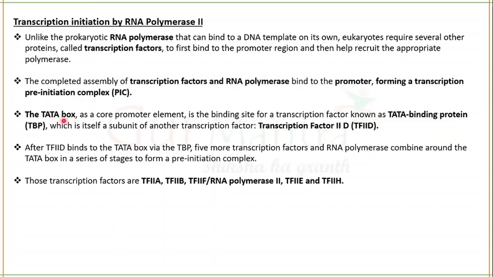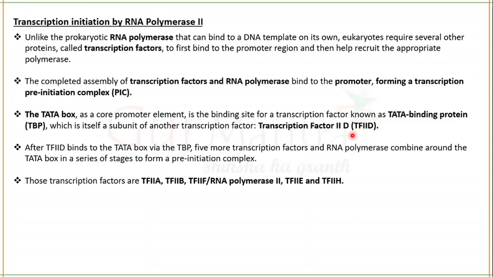See the TATA box, which is the core promoter element. It is the binding site for a transcription factor known as TATA binding protein. TATA binding protein is itself a subunit of another transcription factor called transcription factor 2D.